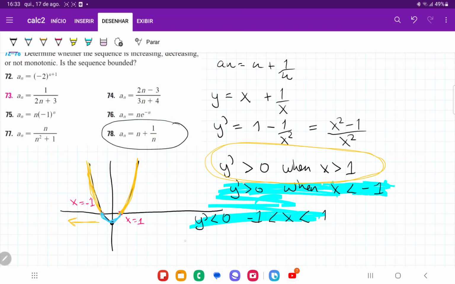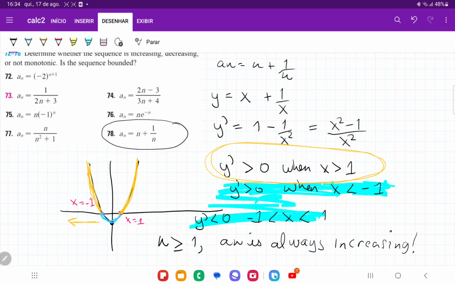And so we can say here that n is going to be always greater than or equal to 1, right? It's never going to be less than 1, and so the derivative is always going to be positive, so an is always increasing.